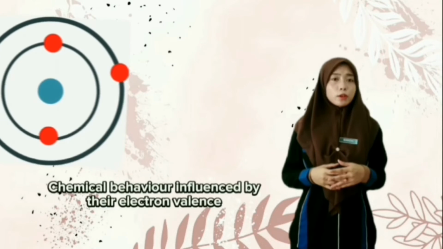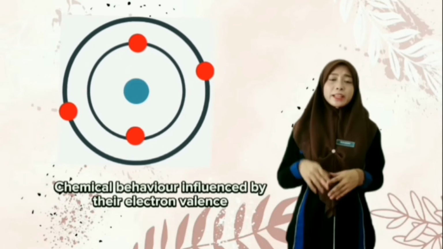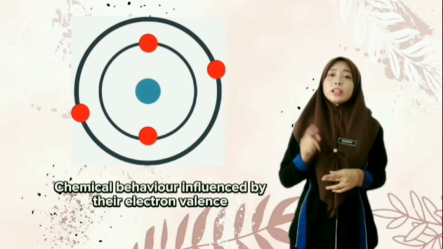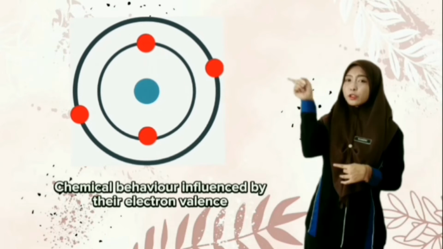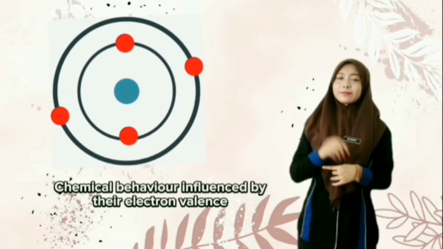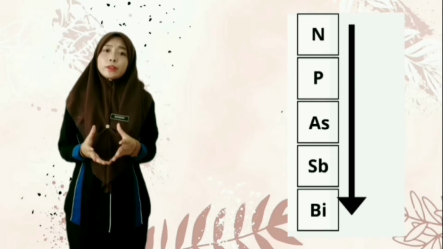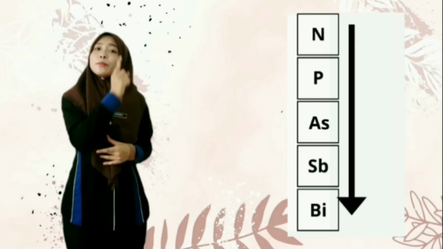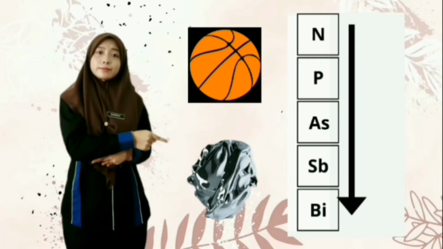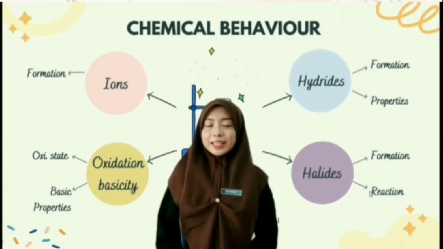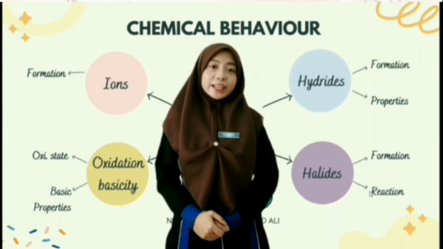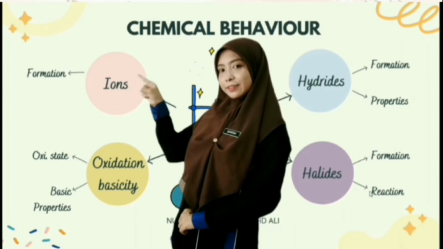So let's recall what you know. Chemical behavior of group 15 is heavily influenced by their valence electrons, the electrons in the outermost shell. Let's recall what was said before. The appearance of group 15, going down the group, changes from non-metal to metal. Let's proceed to the first chemical behavior of group 15.